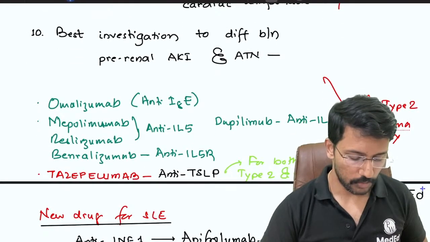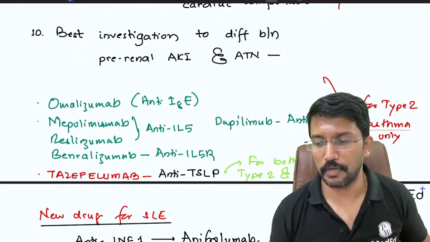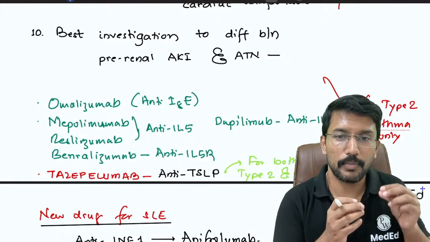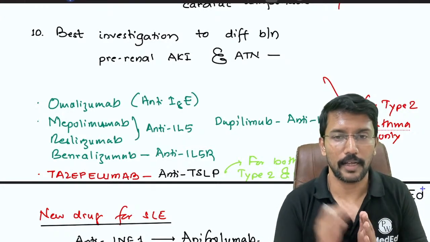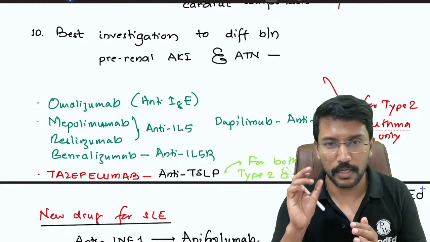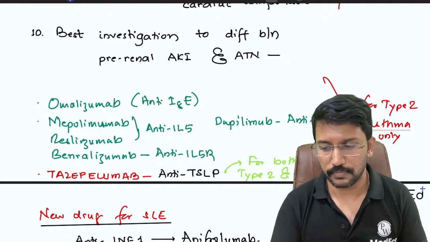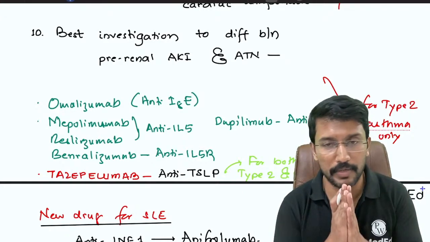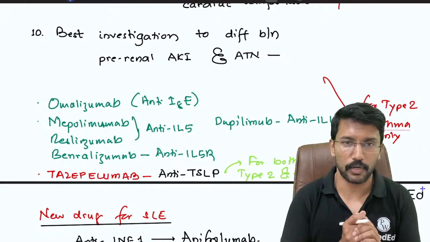Okay. Last point, what is the best investigation to differentiate between acute kidney injury because of a pre-renal cause and acute kidney injury because of a renal cause, which is acute tubular necrosis? Right, Yogesh Rathi, absolutely right. There will be absent Y descent in patients with cardiac tamponade.